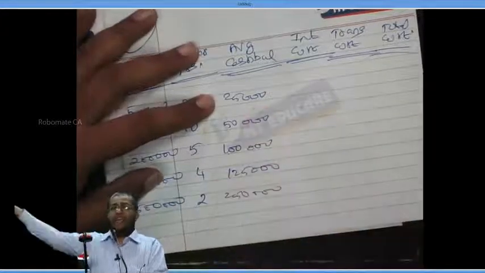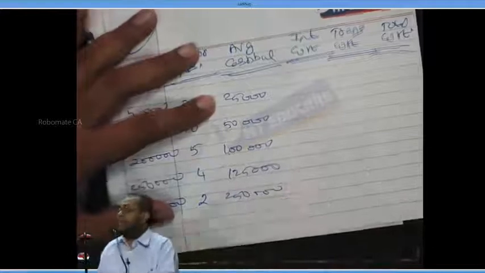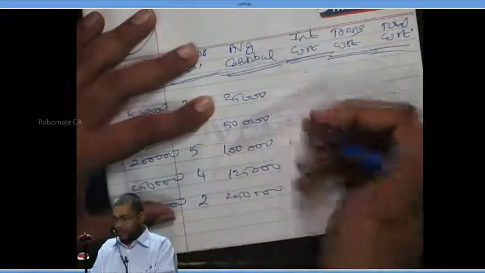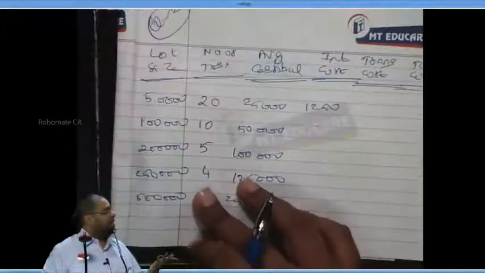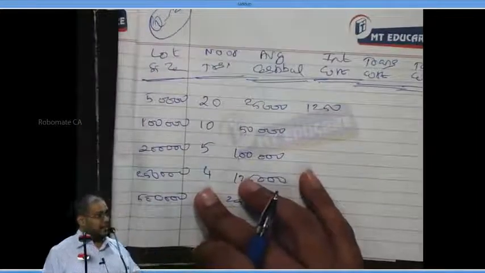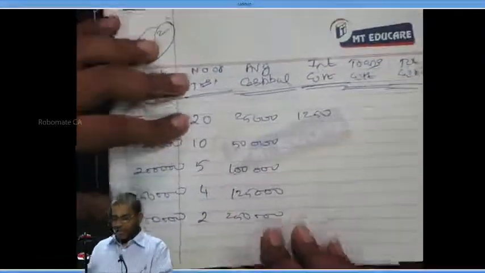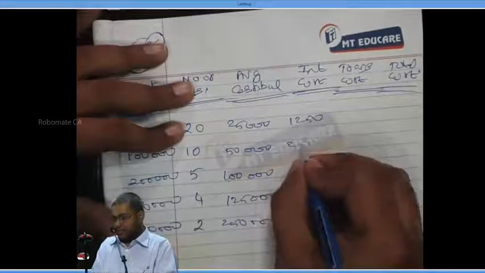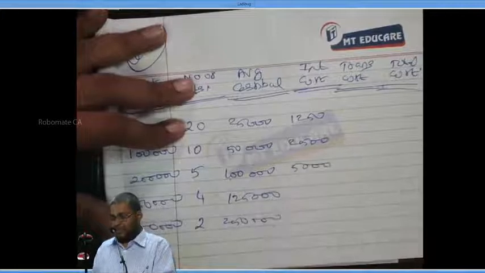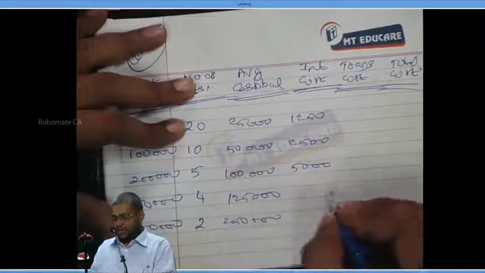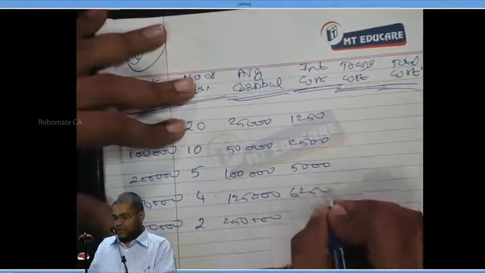Now, next is the interest cost. 25,000 rupees daily I have cash in my hand. On that, I lose interest at 5%. What is the amount here? 1,250. Next, 50,000 into 5% is 2,500. 1 lakh into 5% is 5,000. 1,25,000 into 5% is 6,250.